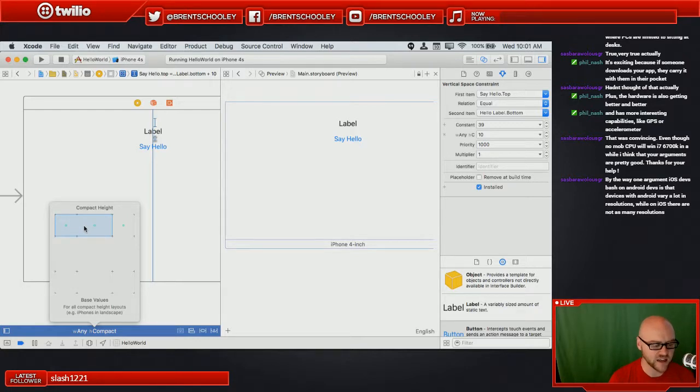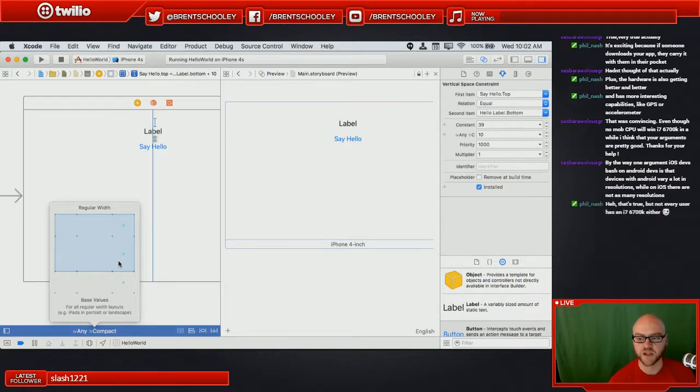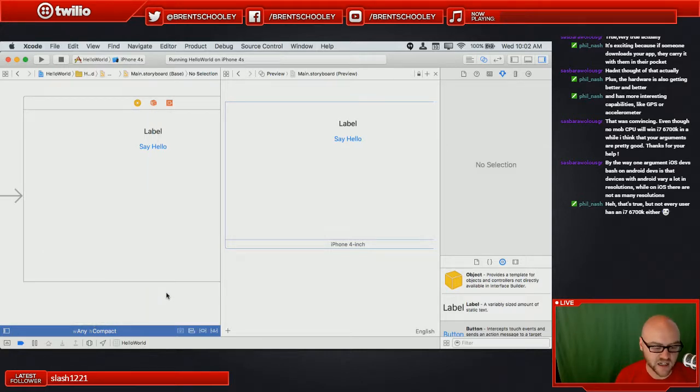But in terms of saying, hey, I've got different types of screen sizes, I want to specify how they should be laid out, Android has had that for a little bit. They had to have something a lot earlier on because they had different screen sizes a lot earlier on. There's a graphic that has them all overlaid, and there's 150 different screen sizes and resolution combinations. So it can make that tough. But we've now got a few different options. So Apple introduced this size class concept, and that's how size classes work.